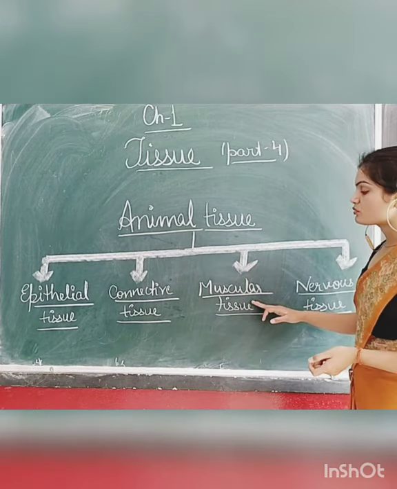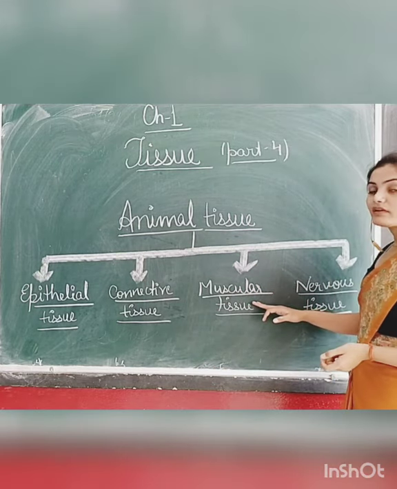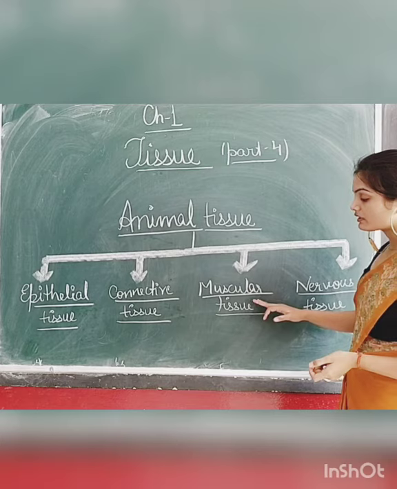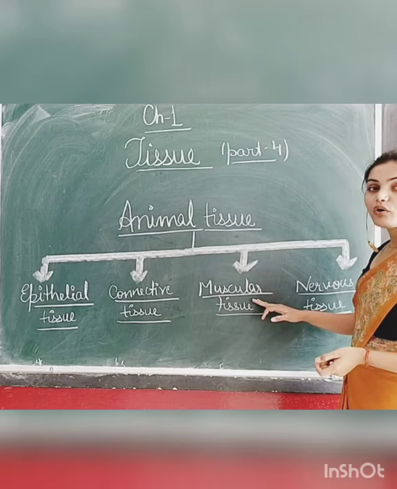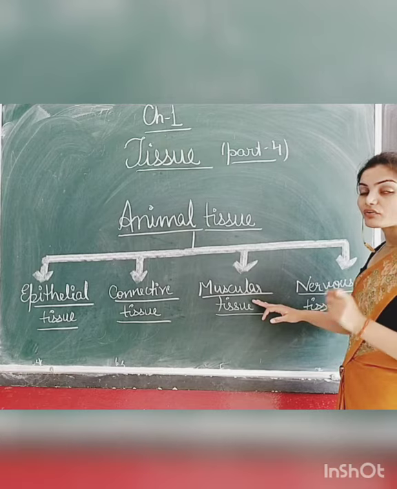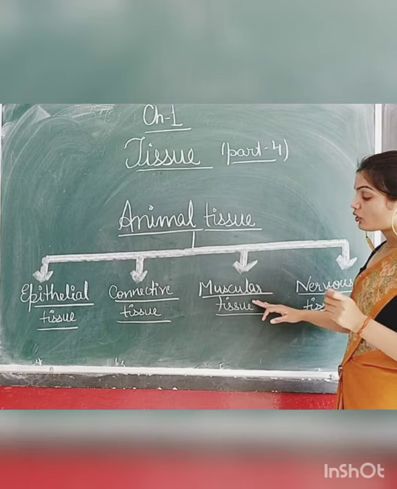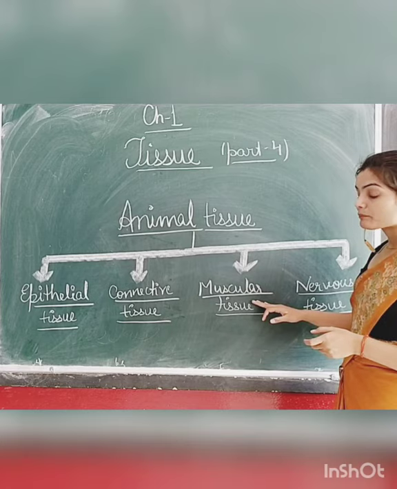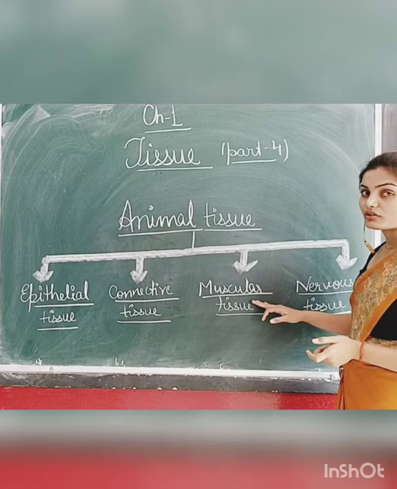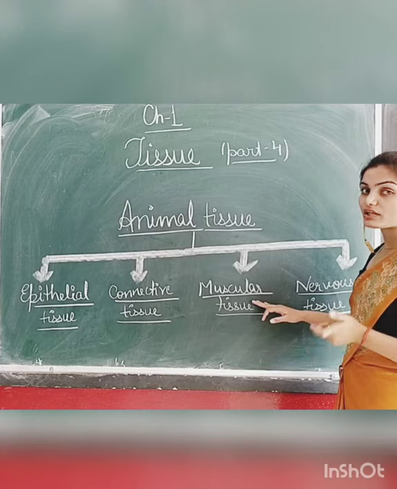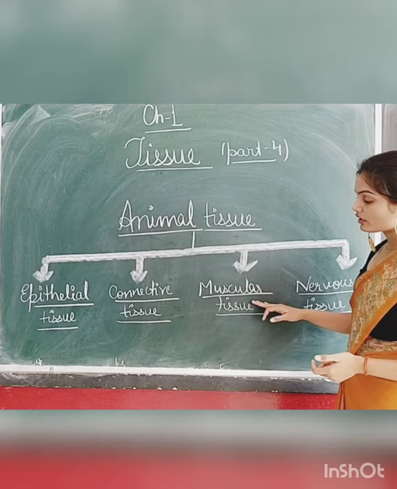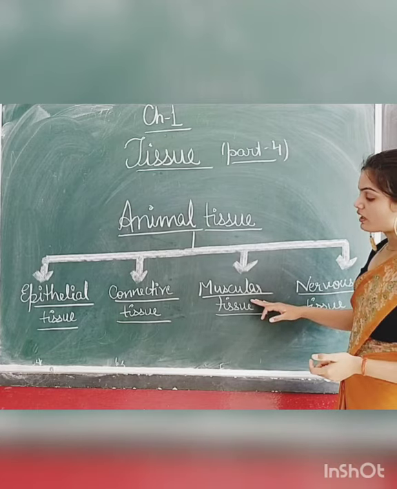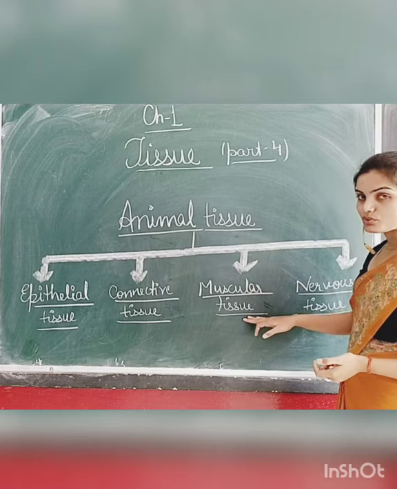Now what is muscular tissue? Muscles, for example, are responsible for contraction and relaxation. And what other function does the muscle perform? It provides you strength. So all types of muscles are found in the muscular tissue.